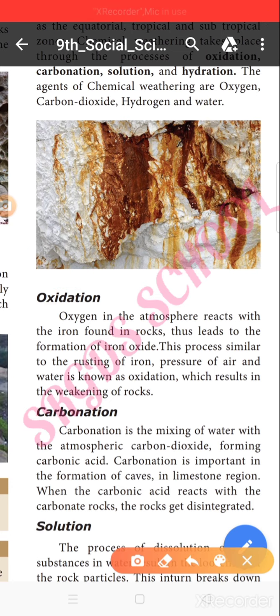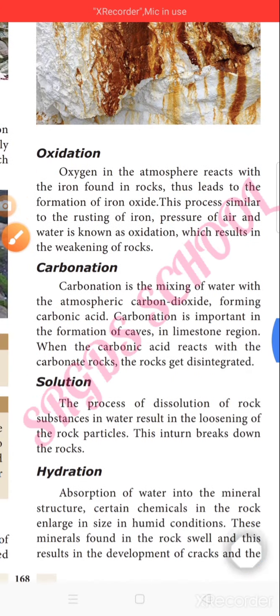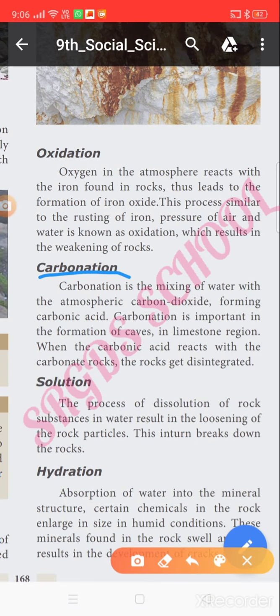Now I move to the next topic, carbonation. What is carbonation? Carbon dioxide in the atmosphere is only 0.03%. It is the mixing of water with atmospheric carbon dioxide, forming carbonic acid. There is so much carbon dioxide gas in the atmosphere.